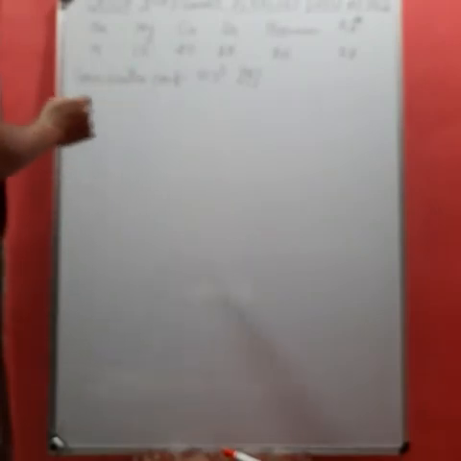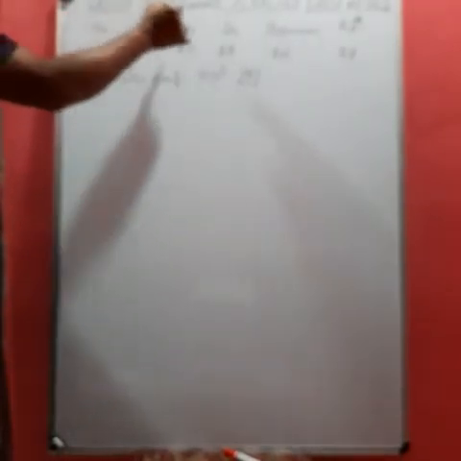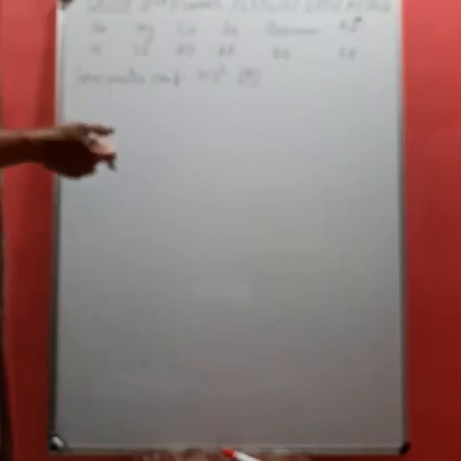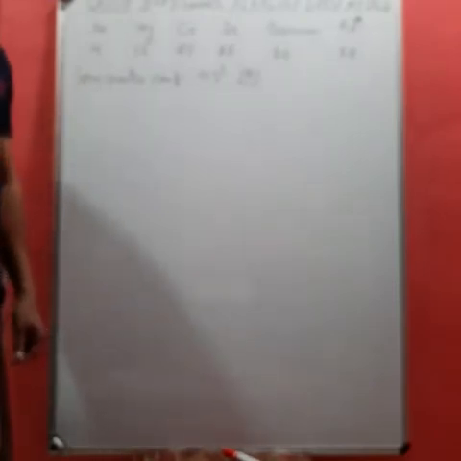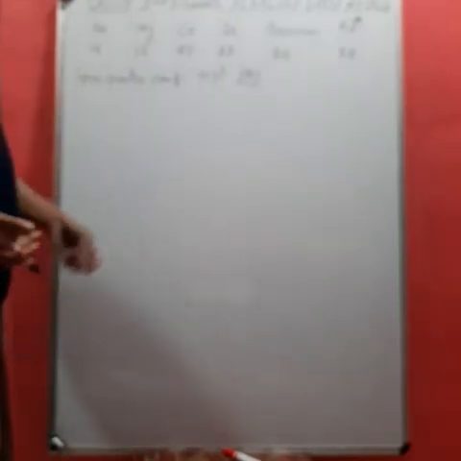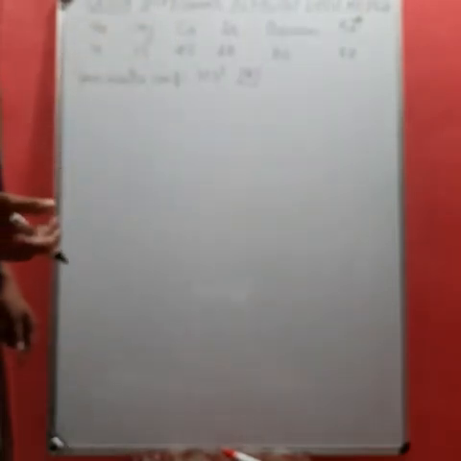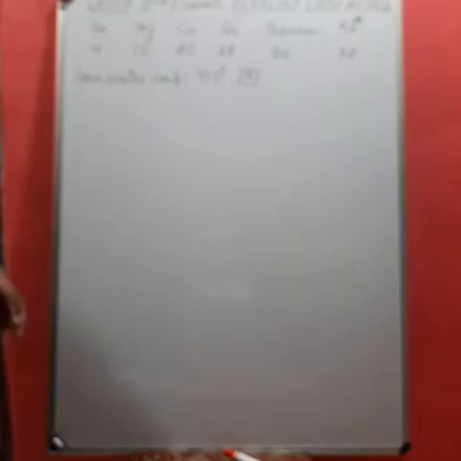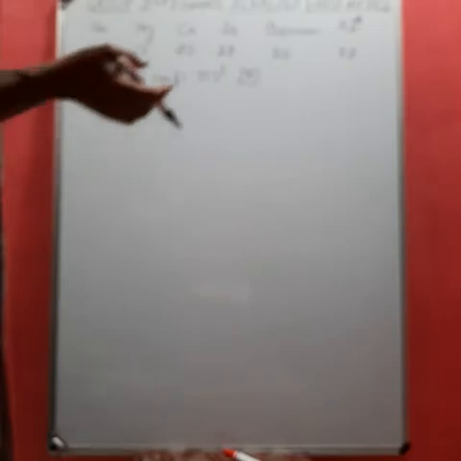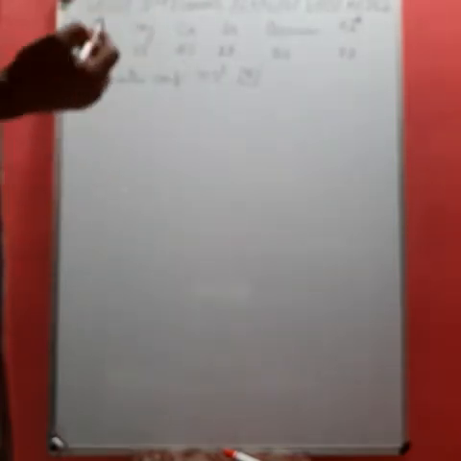Okay, students, these elements like magnesium and calcium are fairly abundant in the earth's crust in the form of chlorides and sulfates. These chlorides and sulfates are responsible for hardness of water, which we have discussed in earlier content. But the rest of the elements are not as abundant as magnesium and calcium.